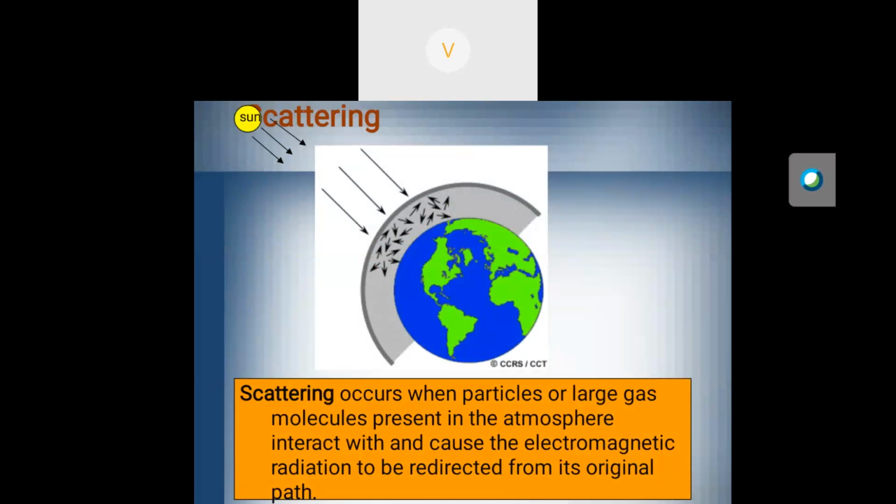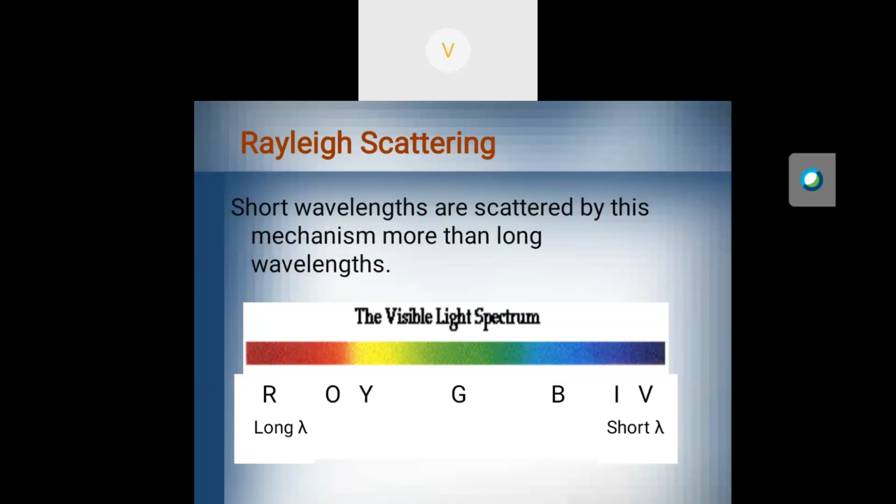For that, the error will happen during the transmission. Okay, then